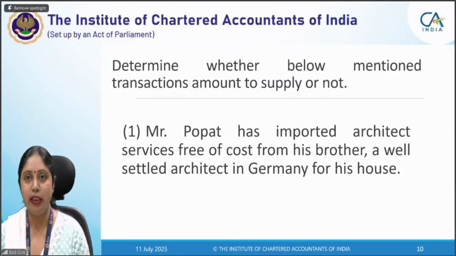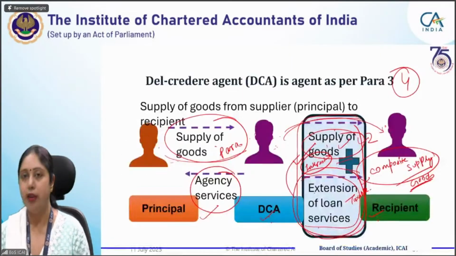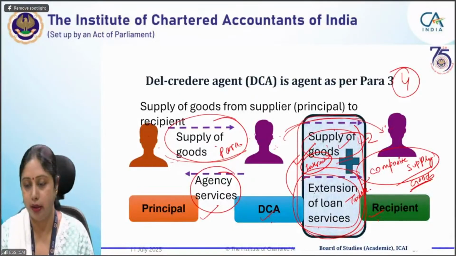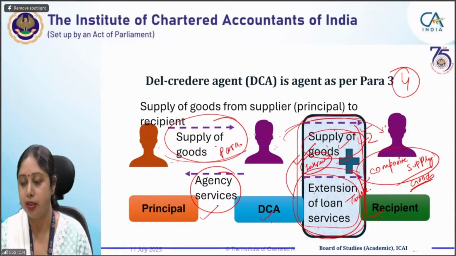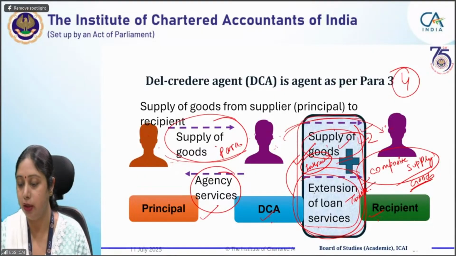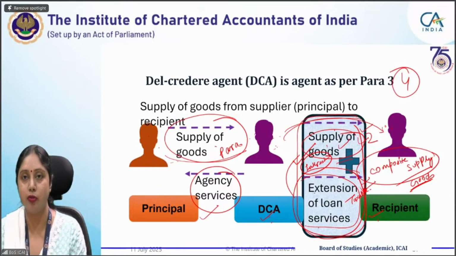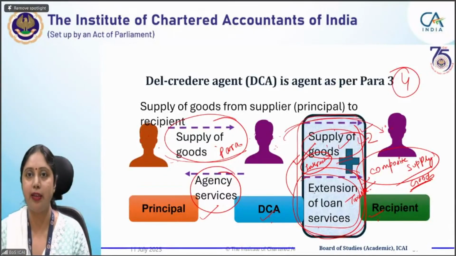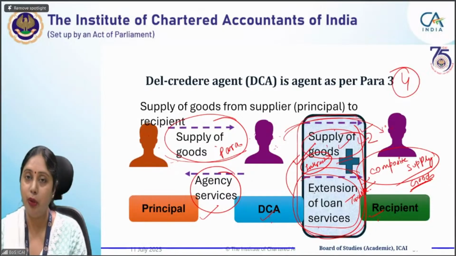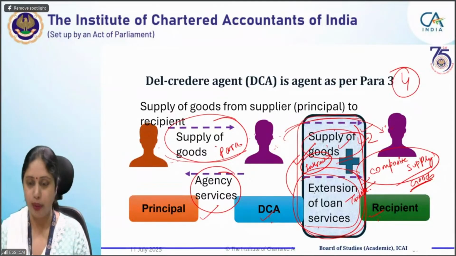First of all, Anil, this has been clarified by the circular that it is a composite supply. Composite supply means the supplies are naturally bundled in the ordinary course of business. It is generally a business practice that a del credere agent supplies goods to the recipient and gives loan services. So these two supplies are ordinarily provided together in the ordinary course of business and they are considered as a composite supply. The circular has also clarified the same thing. Their value will also be taken together in that case. Hope that clears your point.